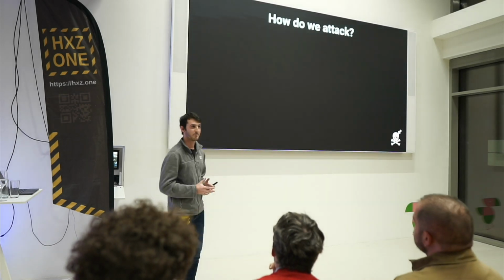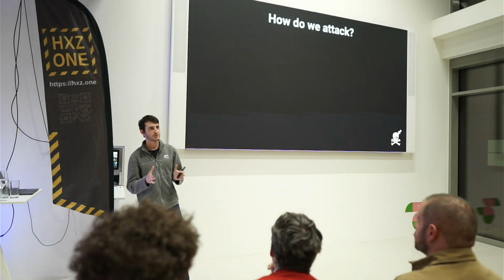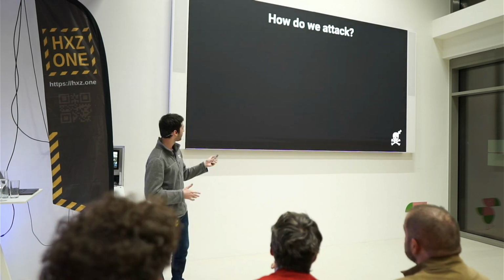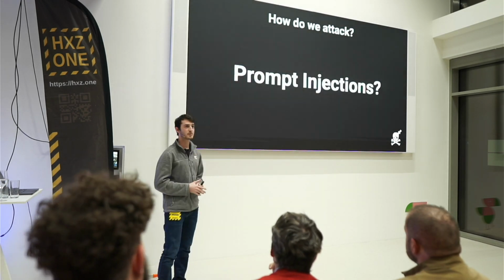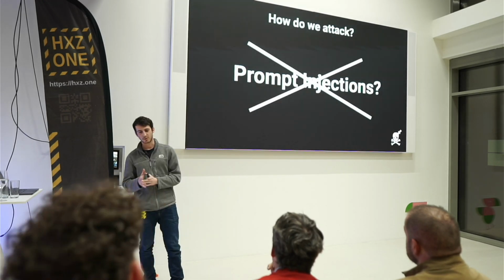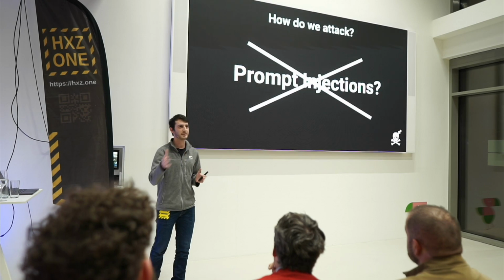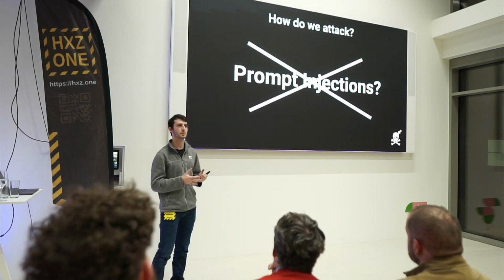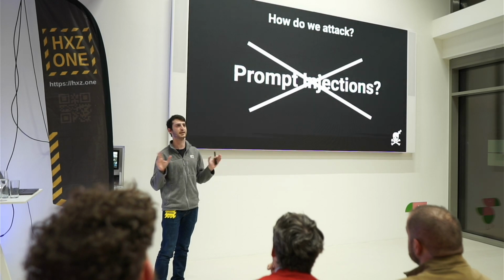So now we got the system prompt out, and it's really cool, but it's not an attack. We just showcased something cool. So this raises the question, how do we attack? So prompt injections, anyone? This is not really an attack. Because if I get AI to tell me how to build bombs or call me names, then all I did is get the AI to do what I told it to, and there is zero impact on anyone.